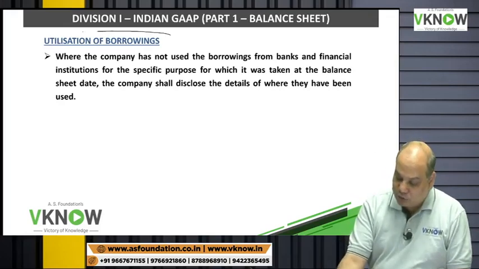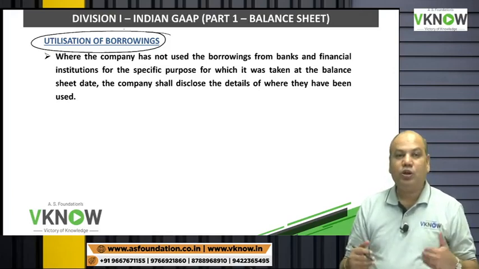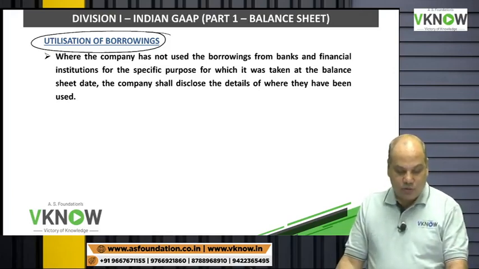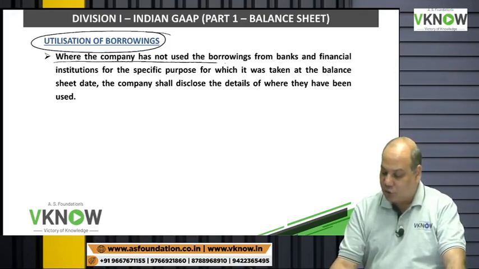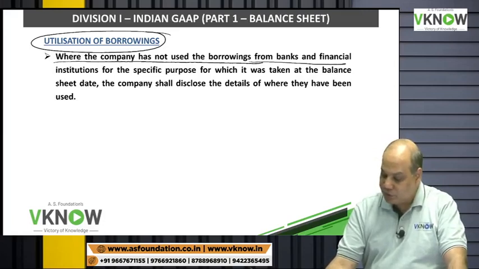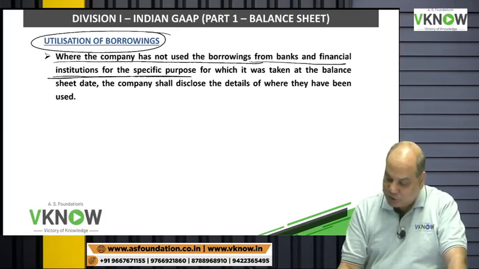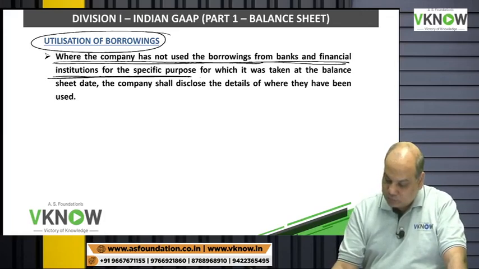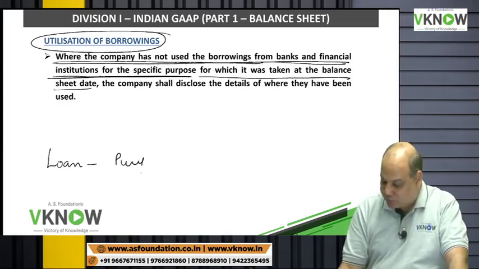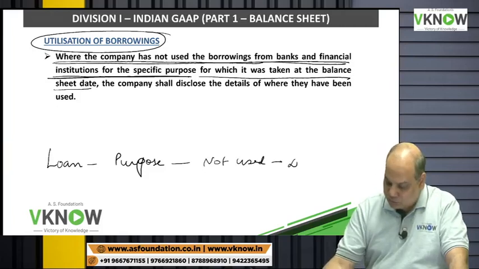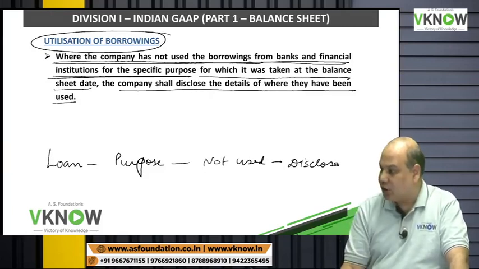Companies have to now disclose how the borrowing is utilized. So a lot of pressure on the company now. Where the company has not used the borrowing from the bank and financial institution for the specific purpose for which it has taken at the balance sheet date. So the loan is taken for some purpose but not used for that purpose. Then they disclose the details where they have been used.